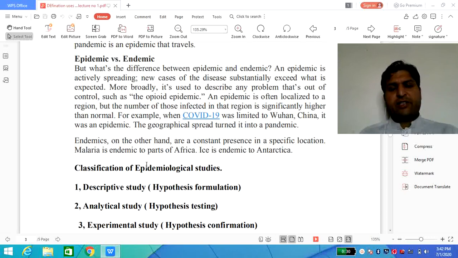So the next one, which is very important, especially related to epidemiology, and of course we have focused on disease status, contagious diseases, communicable diseases, spreading of the diseases. Once we start talking about the disease condition, we should have the respective data for the disease, and we should have various procedures and methods to control the disease. For that we should use different statistical analysis, and that's why different data and study procedures should be used. So, classification of epidemiological study.